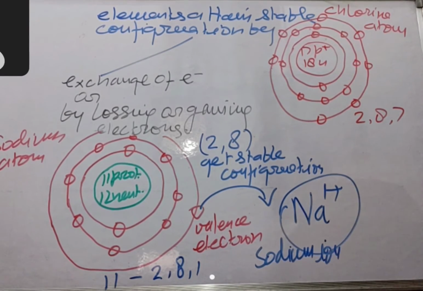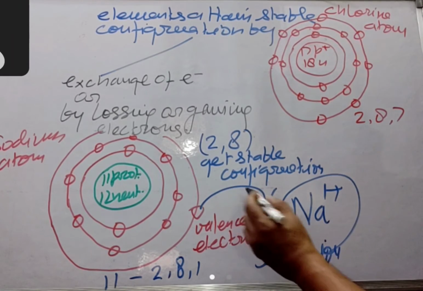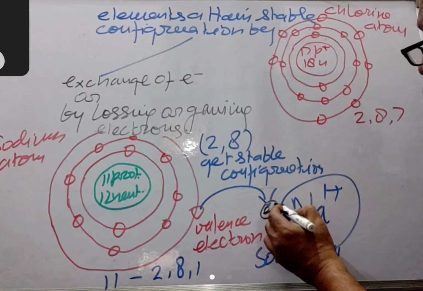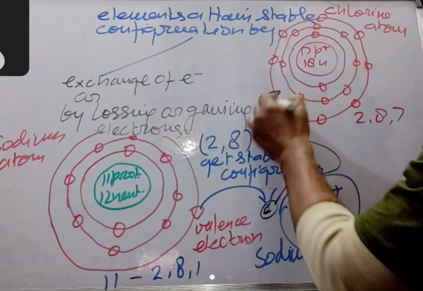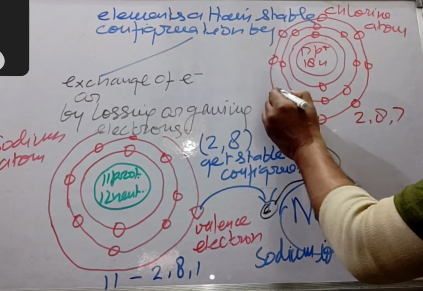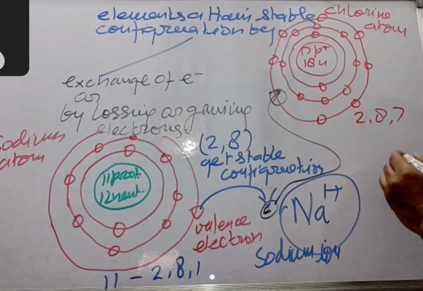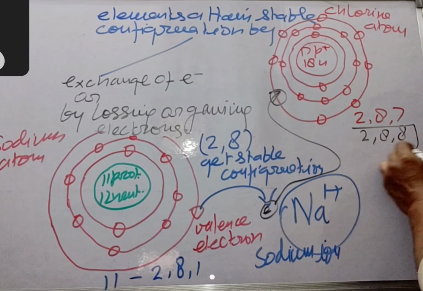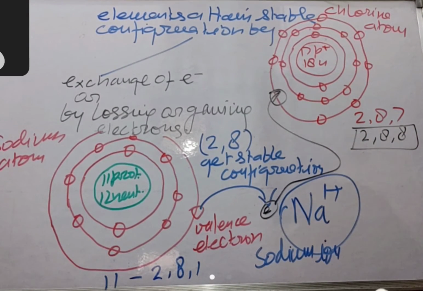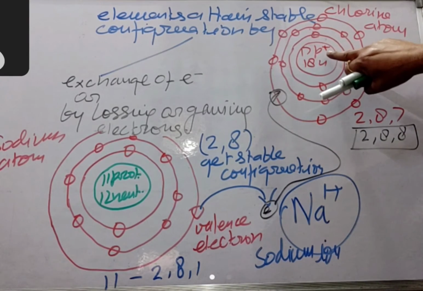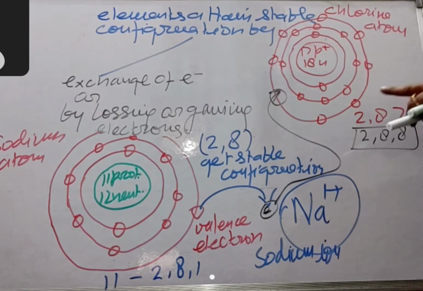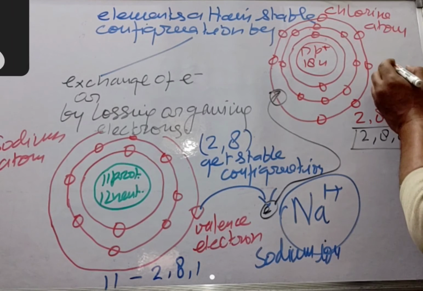It has 7 electrons in valence orbit. So what happens, it takes this electron which sodium has lost, and becomes stable, and its electronic configuration becomes 2, 8, 8. But you see here it is having 17 protons in the nucleus and 18 units of negative charge in the shells, so it gets 1 unit negative charge.